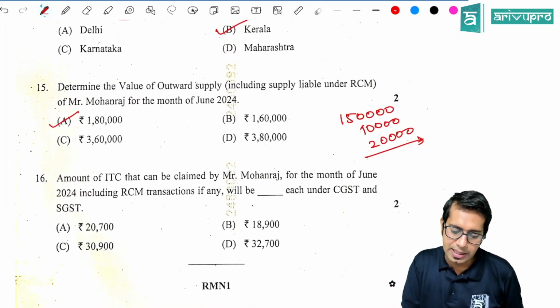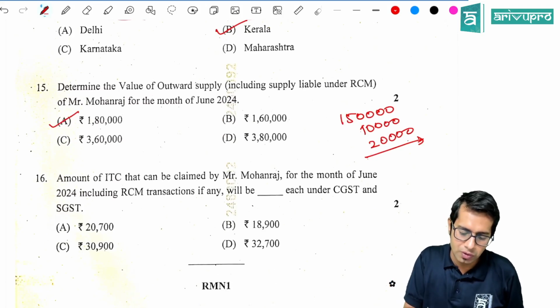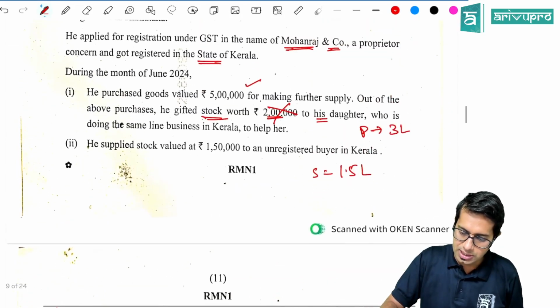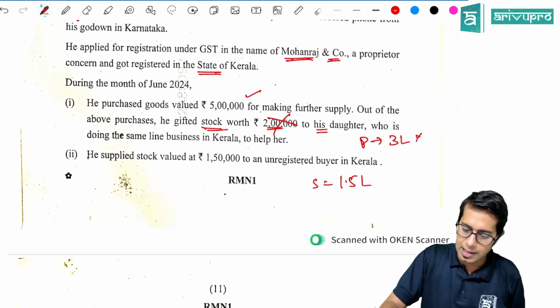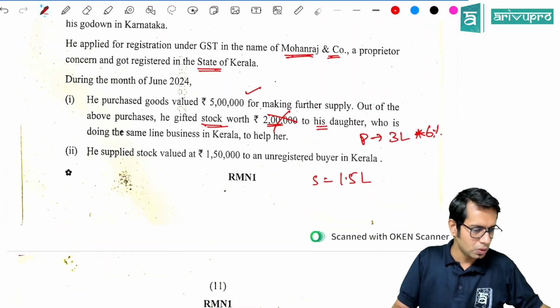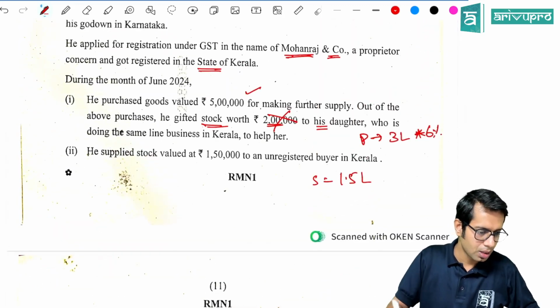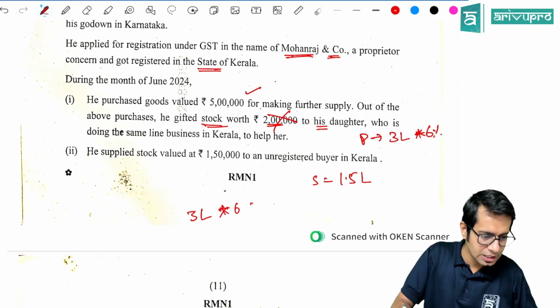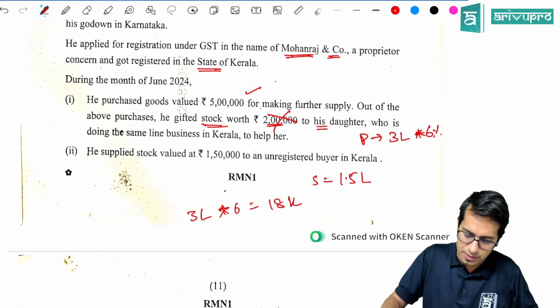Amount of ITC that can be claimed by Mohan Raj for the month of June, including RCM. How much ITC can he claim, sir? On his purchases, he can claim into, what is the rate? 6%. Have they asked the breakup? Yes, CGST, SGST. So 3 lakh into 6% comes to 18,000 rupees.